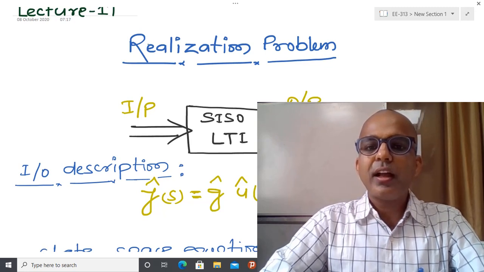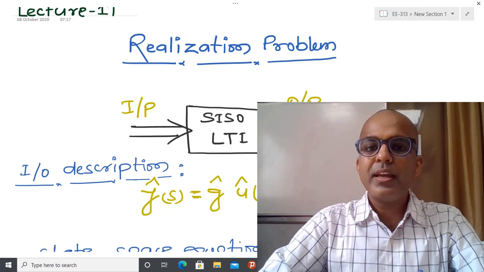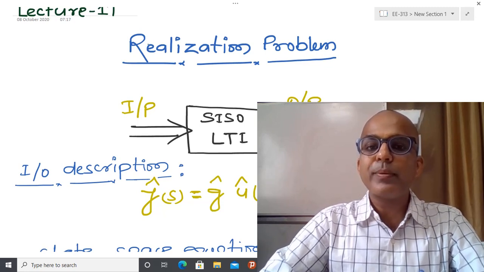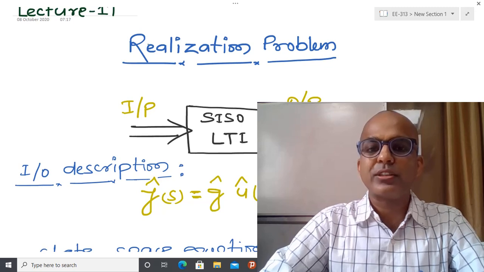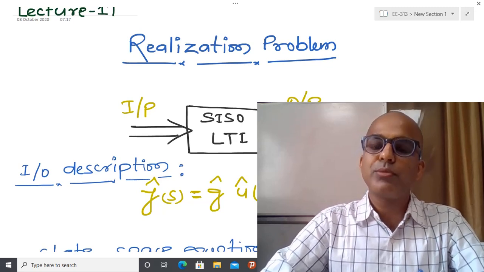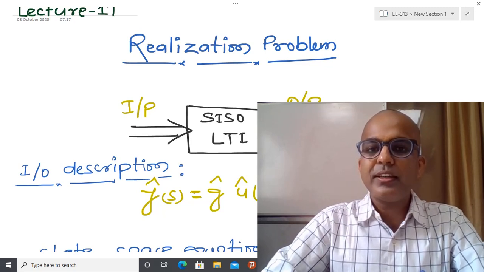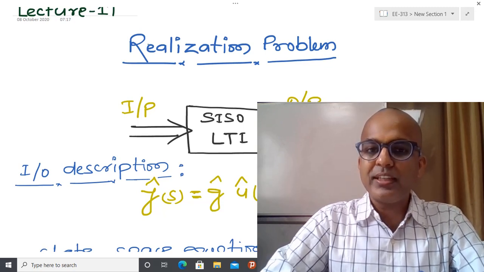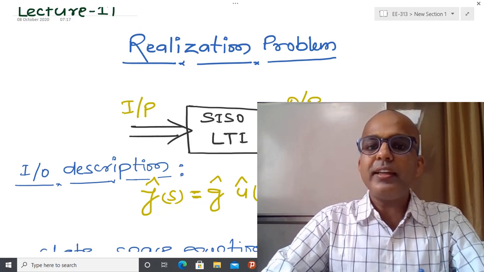Another way: based on experiment or some analysis, we know the transfer function of some subsystem. Sometimes it is very difficult to model that system using differential equations. So based on experiment or some tool, we identify the transfer function. And after identifying the transfer function, we are going to convert that into a first order differential equation, and that problem is nothing but the realization problem.